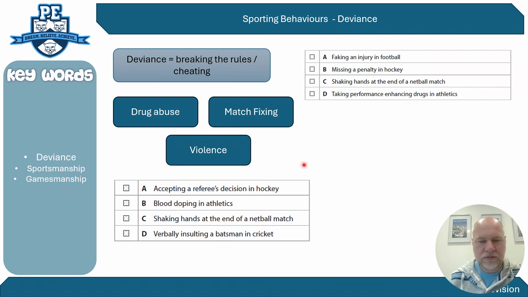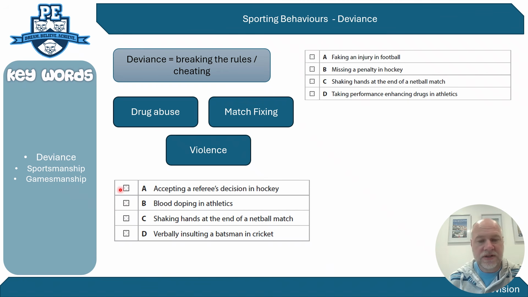You can pause it on the screen and figure it out now if you want to, and I'll tell you the answers in a second. So if we take this first one here, and it's always good to break these down and figure out if they're not deviants, what are they? So this point here, deviance would be the doping in athletics.